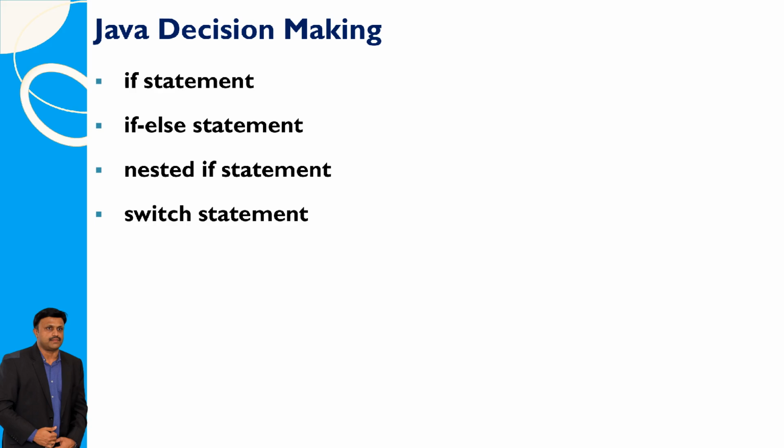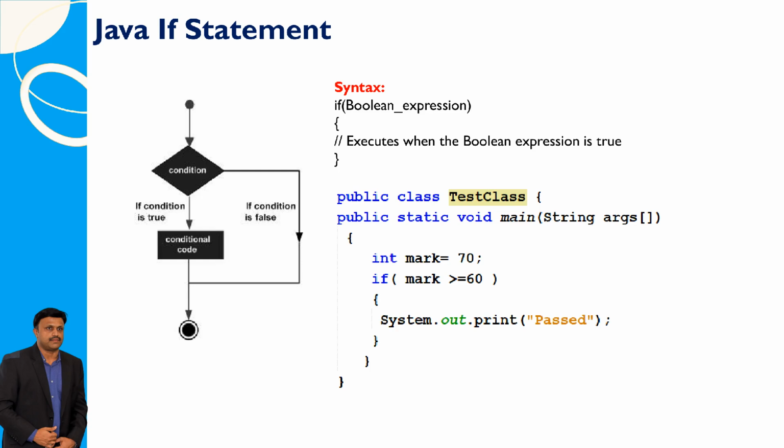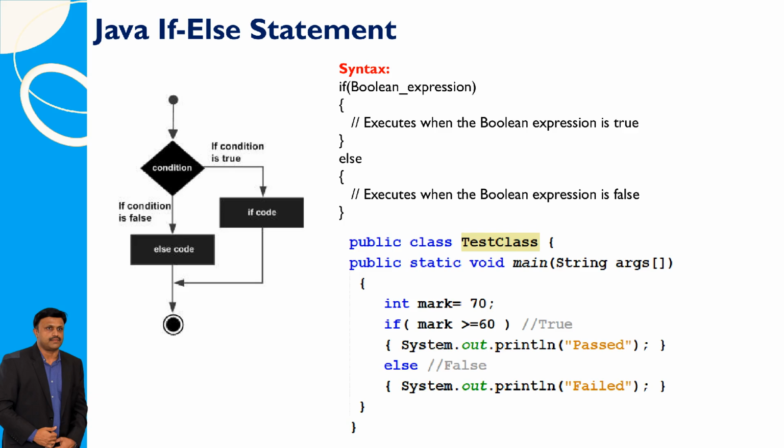Java uses if-else, nested if, and switch statements for decision-making, allowing code execution based on conditions and handling multiple values efficiently. In Java, the if statement executes code based on a Boolean condition. For instance, in the Test class example, if mark is 70 and the condition mark greater than or equal to 60 is true, it prints passed.